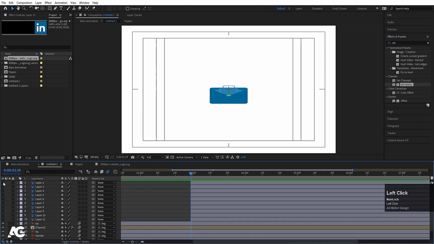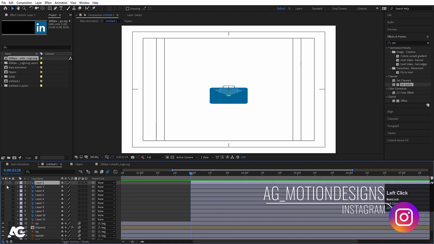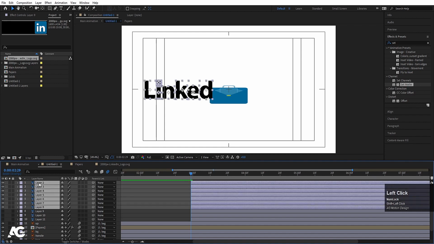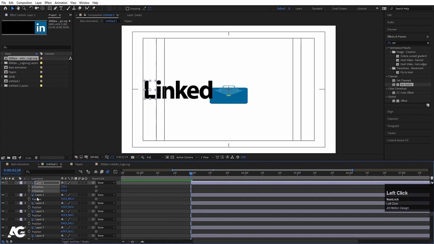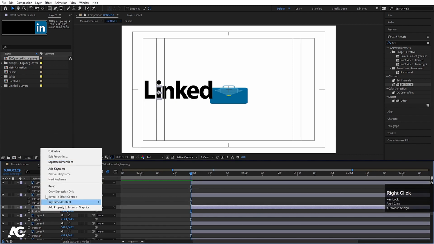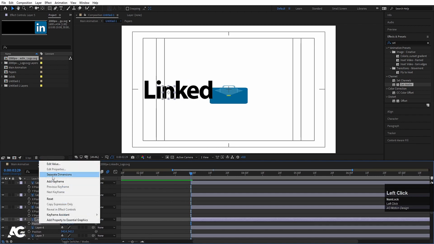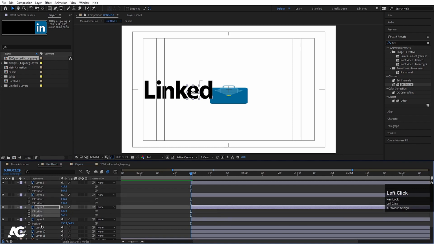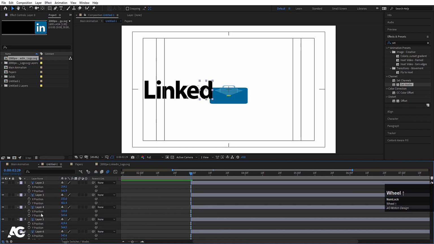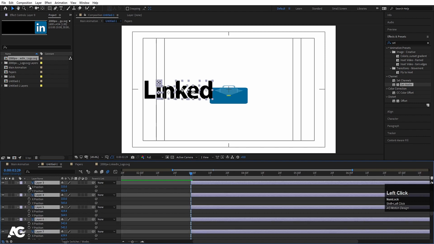So first is L and all those things. Now select all these things first, select those, press P, right click and make separate dimensions for all of them. Sorry for the background noise. Now select all the layers, create one keyframe on X position, one keyframe on Y position, and go to around 4 seconds 20 frames. Again create another keyframe and one keyframe.